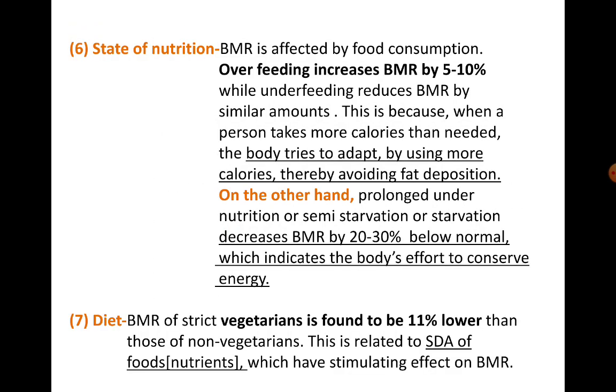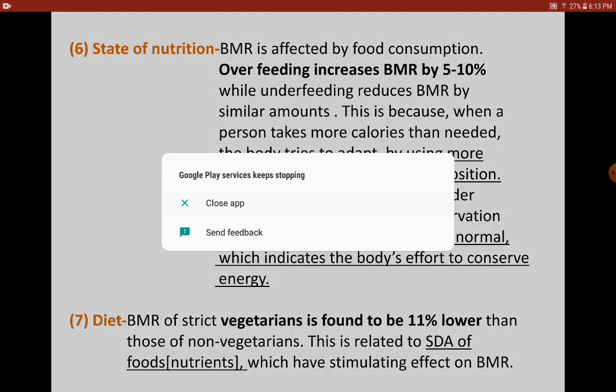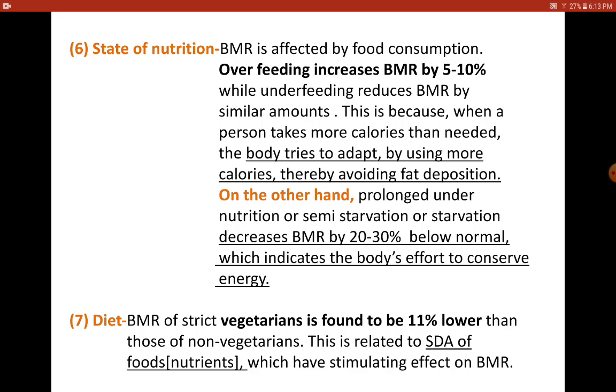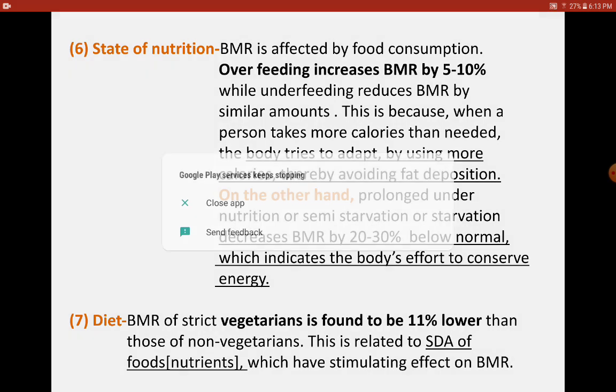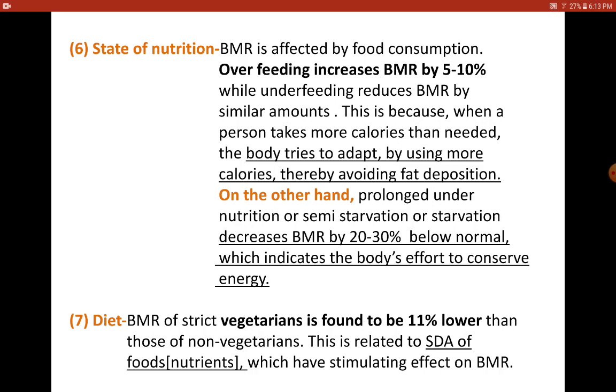Now coming to the state of nutrition, BMR is found to increase by 5 to 10% when there is overfeeding. Now what happens here? This is because the person takes more calories than needed, and the body tries to adapt by using more energy.